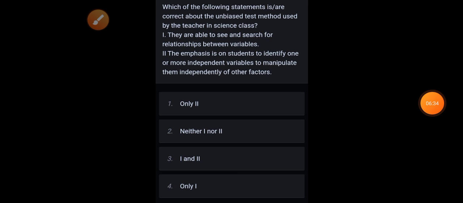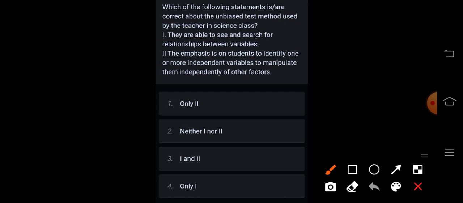Next is, which of the following statements are correct about the unbiased test method used by the teacher in science class? They are able to see and search for relationships between variables. The emphasis is on students to identify one or more independent variables to manipulate them independently of other factors. Correct answer is option 3, first and second both.